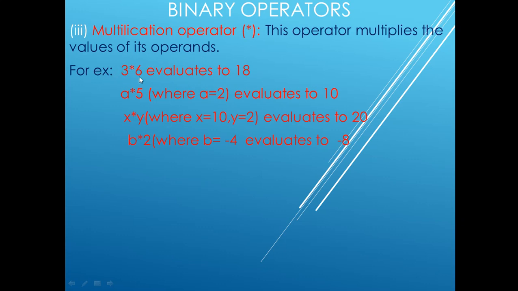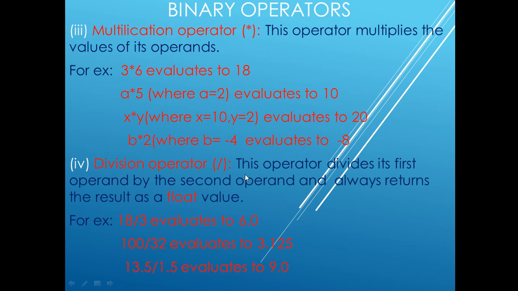For example, 3 into 6: 3 is the first operand, 6 is the second operand, so it evaluates to 18. A into 5, where a is 2, gives 10. X into y, where x is 10 and y is 2, gives 20. B into 2, where b is minus 4, gives minus 8. The symbol I have used here is the asterisk.